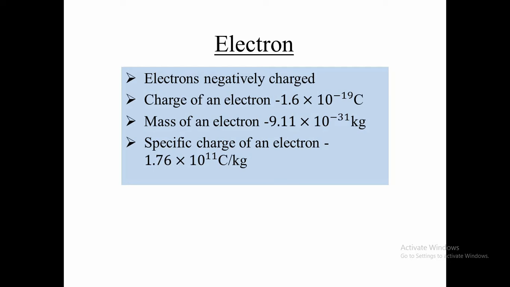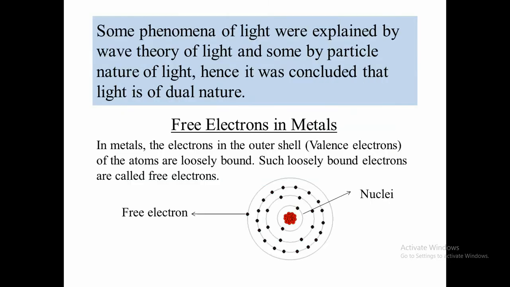Some of the phenomena of light were explained by the wave theory of light and some by the particle nature of light. Hence, it was concluded that light is of dual nature.